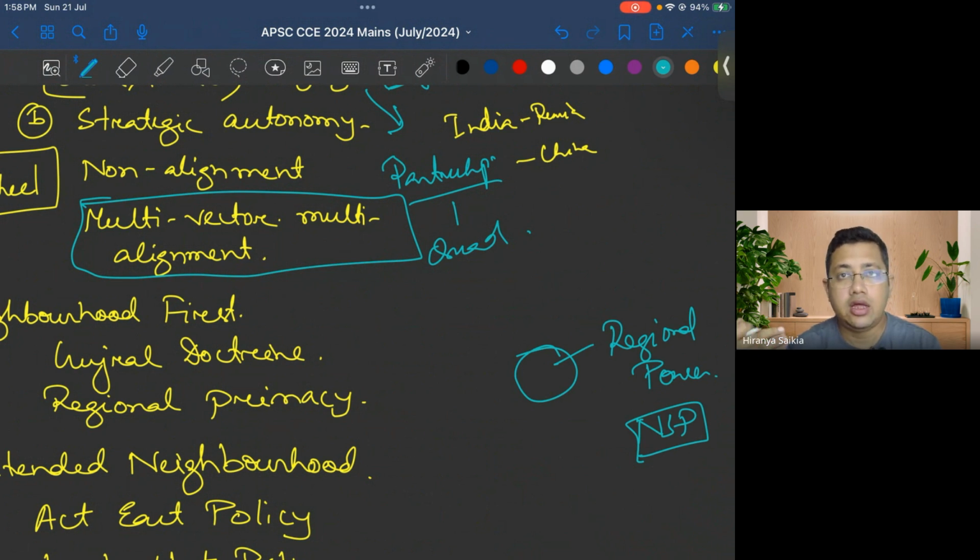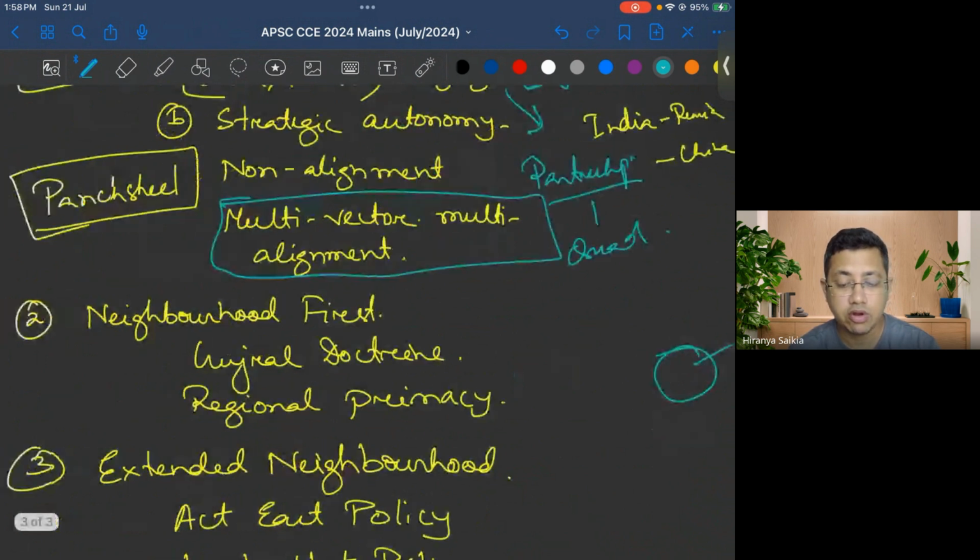The general tendency of our neighbors is that they feel that India is their big brother, but we want them to see us as an elder brother who takes care of them. I mean, the humanitarian assistance of it, disaster relief of it. We are following this policy. So that is how we are trying to create our regional primacy position in the region.